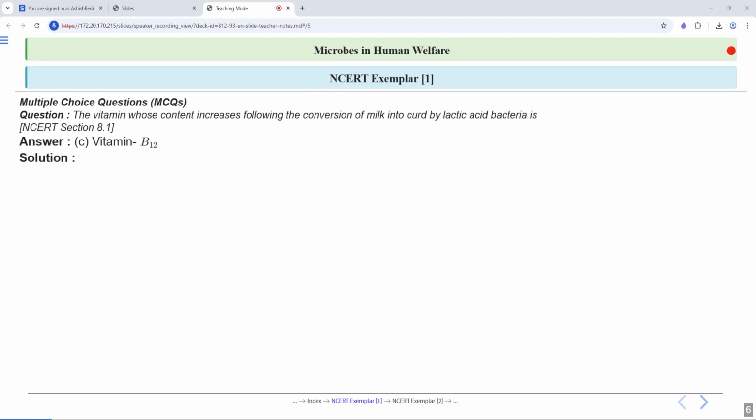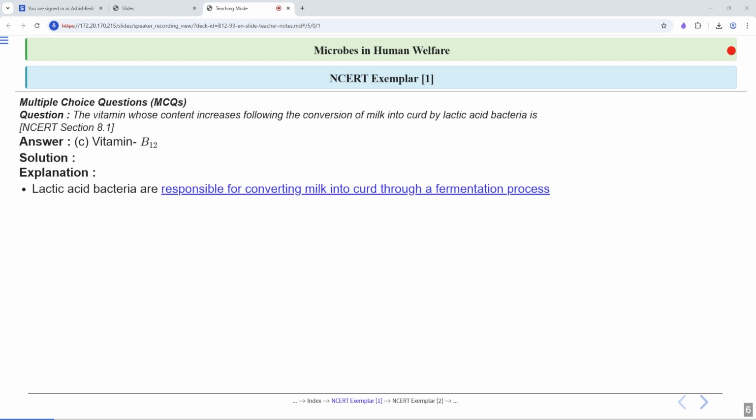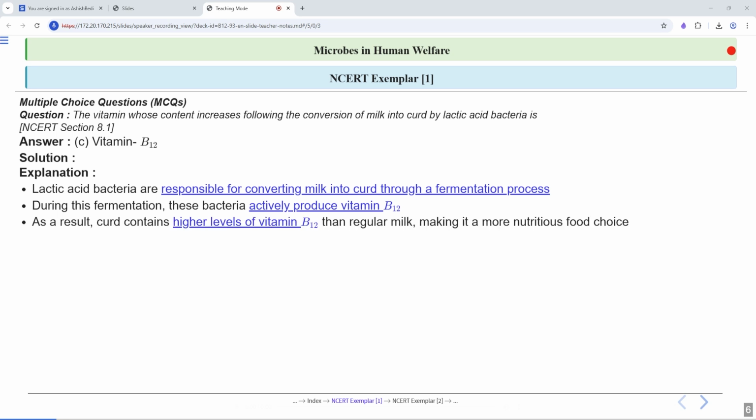Let's have a look at the answer. The answer is option C, vitamin B12. Let's have a look at the explanation. Lactic acid bacteria are responsible for converting milk into curd through the fermentation process. Fermentation is basically anaerobic respiration where oxygen is not used. During this fermentation, these bacteria actively produce vitamin B12. Because of this, the curd contains higher levels of vitamin B12 than regular milk, making it a more nutritious food choice.